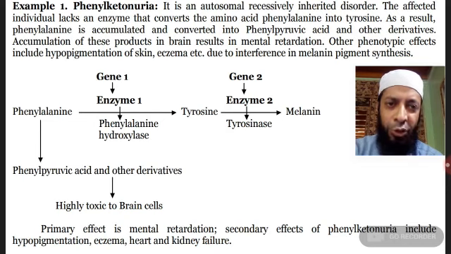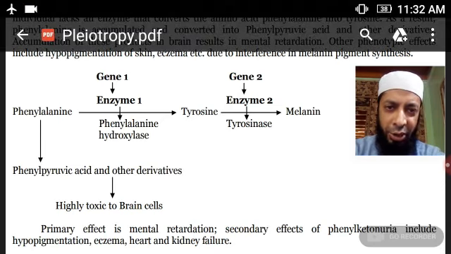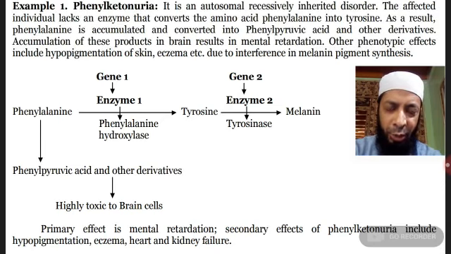That protein can sometimes act as an enzyme, because all enzymes are proteins. Phenylalanine is an amino acid, acted upon by the enzyme phenylalanine hydroxylase, which converts phenylalanine into tyrosine.